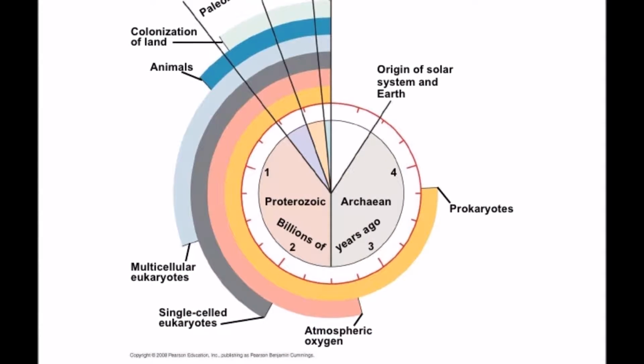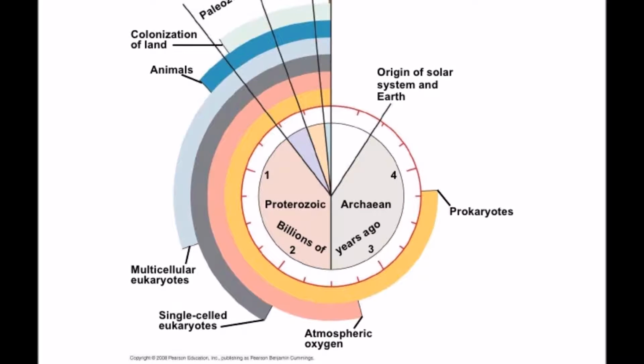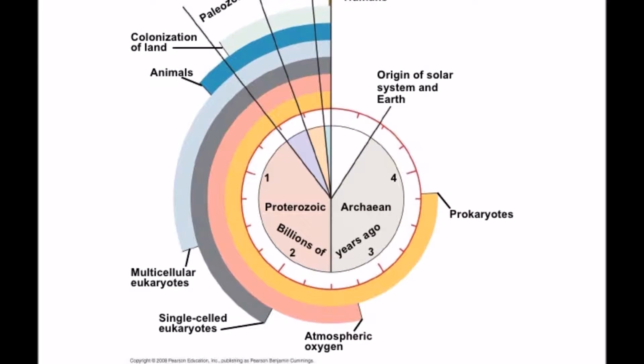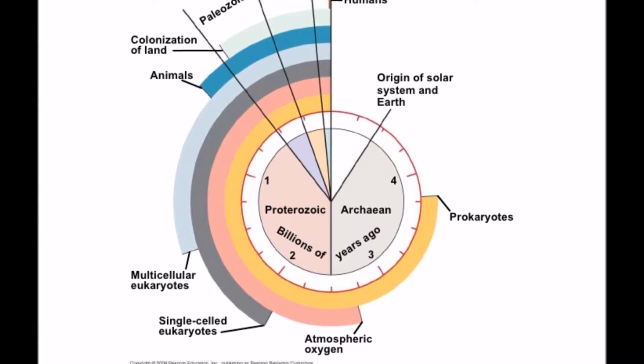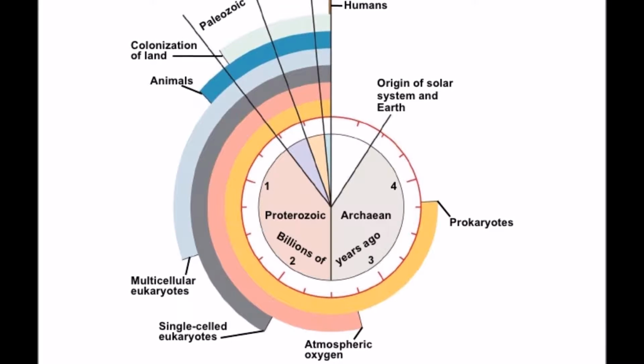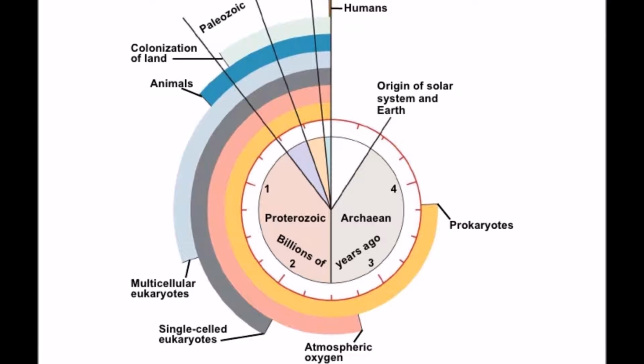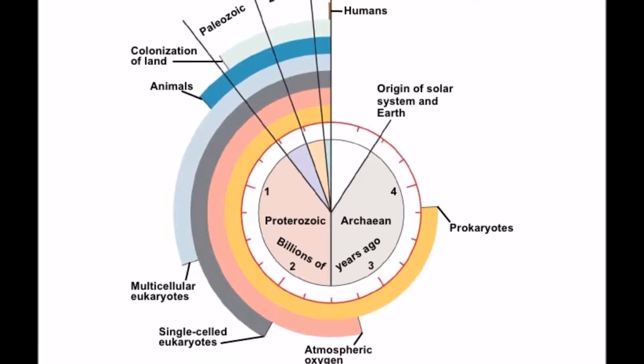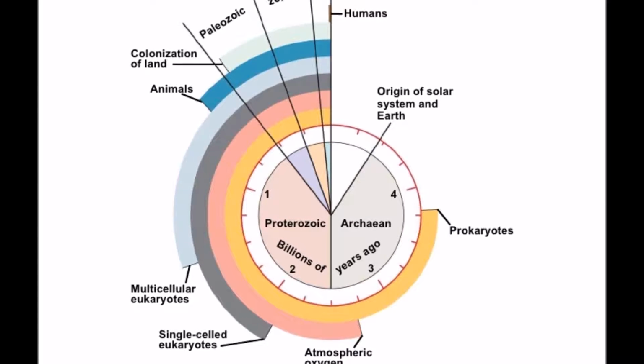The Earth in our solar system was created about 4.5 billion years ago. After about 1 billion years, the first living organisms, prokaryotes, emerged. 1 billion years after, atmospheric oxygen was created by the first photosynthetic bacteria, cyanobacteria. About 500 million years later, single-celled eukaryotes emerged.